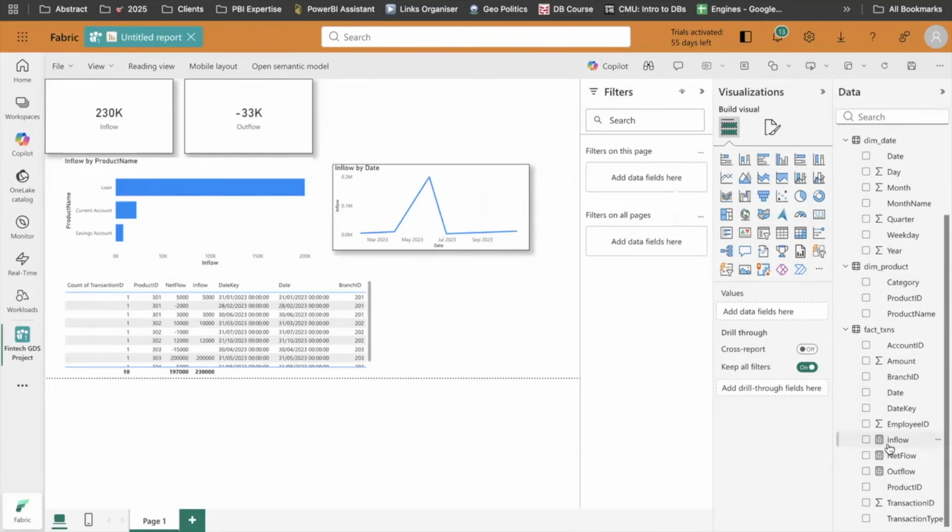Or for example, one of the KPIs which we created is inflow, right? And we try to do that if amount is greater than 0, take the sum. Ideally, we wrote this transformation in the model, but we can do the same transformation in the backend table also. It is the best practice that all the row level calculations should be done in the backend process as much as possible, because then it takes less load on my data model, right? So these KPIs should have been moved to the backend, that should have performed better.